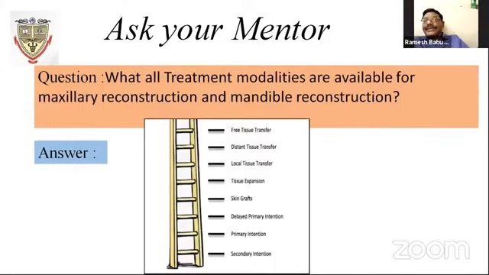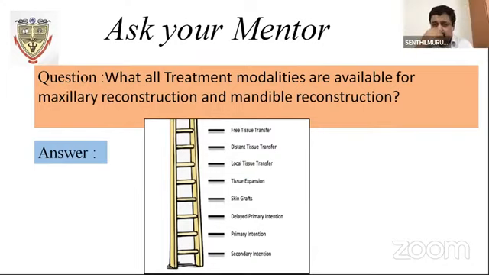Sir, thank you. What are the treatment modalities we have in maxillary reconstruction? How does it differ and why does it differ? Can you give an idea of the difference between maxillary reconstruction and mandibular reconstruction, the options, and how the data differs?